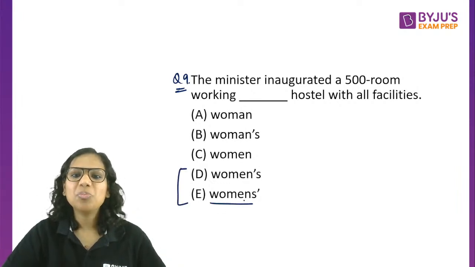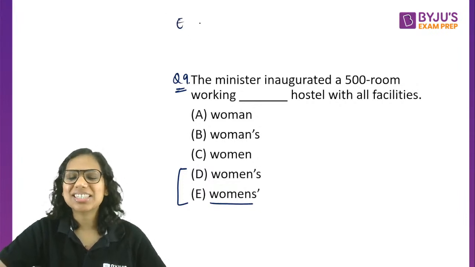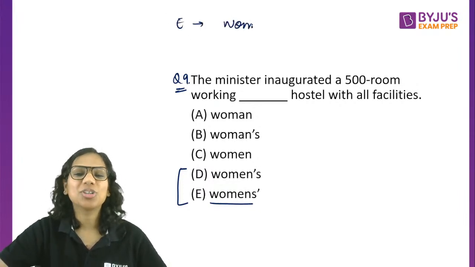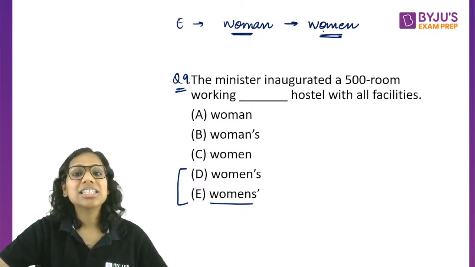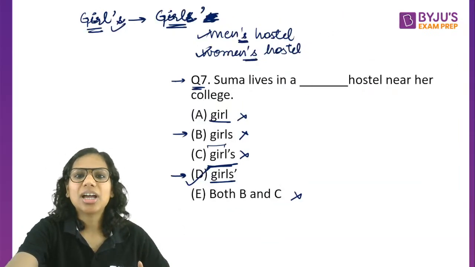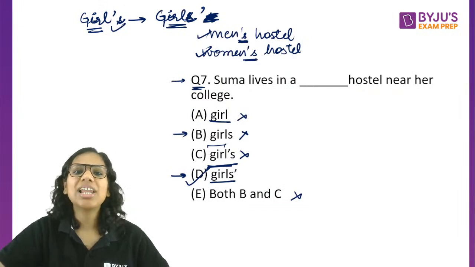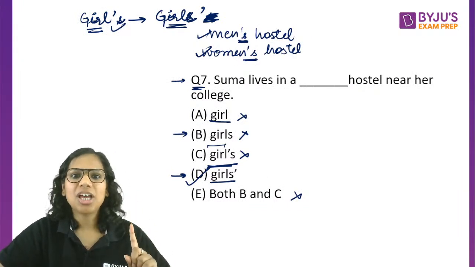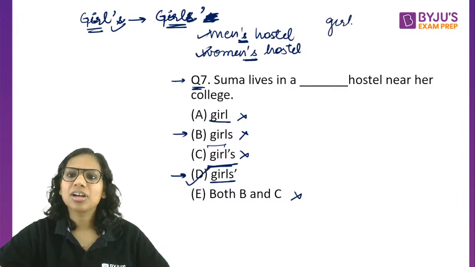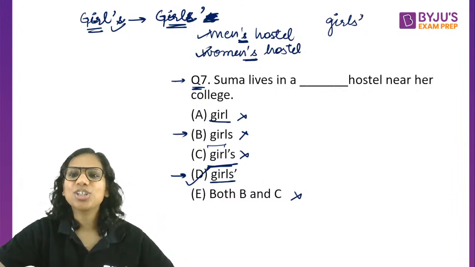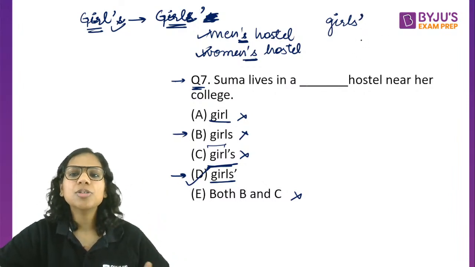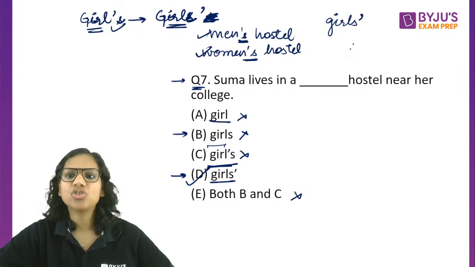So, women's. Can A be the answer? What is the plural of woman? It is women. Women is the plural. Now, I told you that I am talking about common nouns whose plural ends with an S. For them, in order to avoid those hissing sounds, we just put the apostrophe like this. But what about those plural nouns that do not have an S? For instance, child, the plural is children.